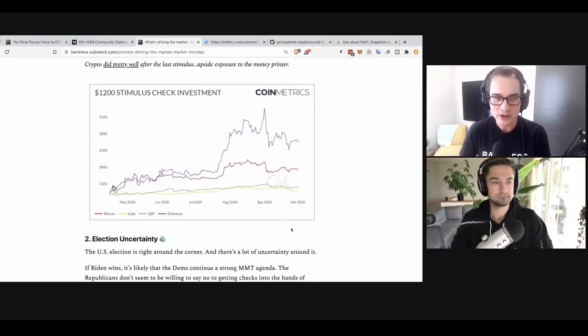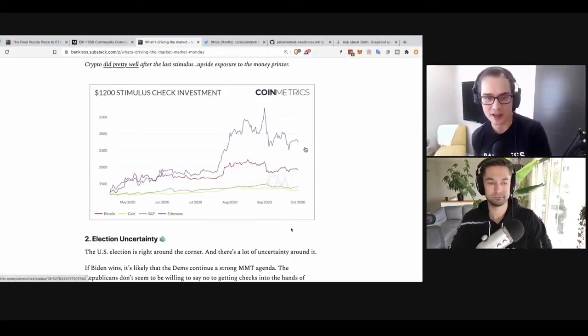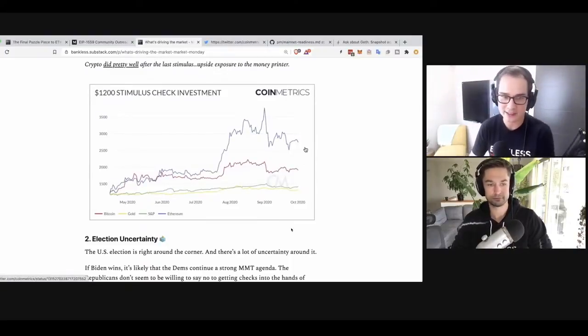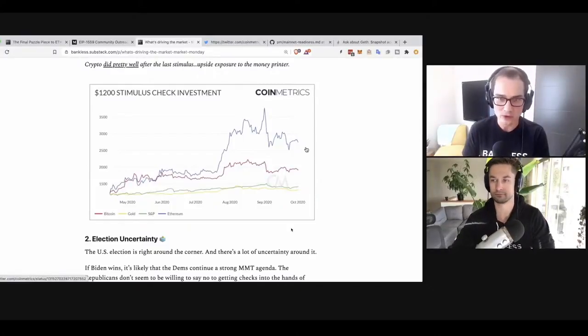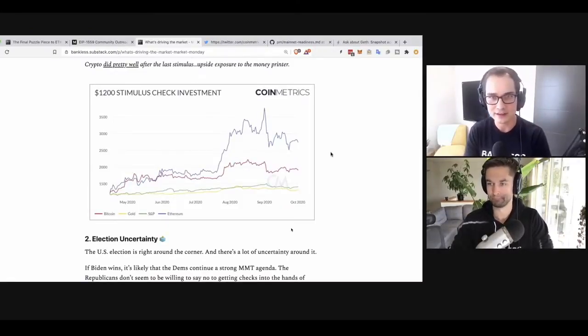However, if you look at how crypto prices responded after the first stimulus check, it's been pretty insightful, pretty phenomenal. Way above the S&P, at least for Ether and Bitcoin. Way above the price of gold. Of course, that could be other market cycles, so the trend line isn't long enough, and there's some noise here.